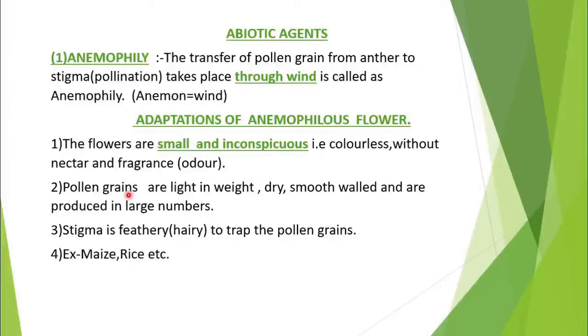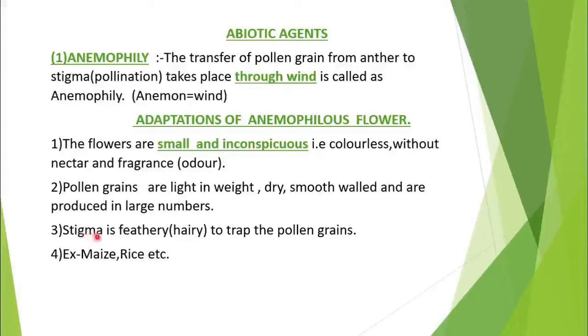Second, the pollen grains are light in weight because they have to roll along with the wind. They are dry. They are smooth walled, because if there were a spiny nature, there is a chance they could get stuck anywhere. So nature has made pollen grains smooth walled, and they are produced in large numbers because they have to fly over. That's why nature has made them large in number.